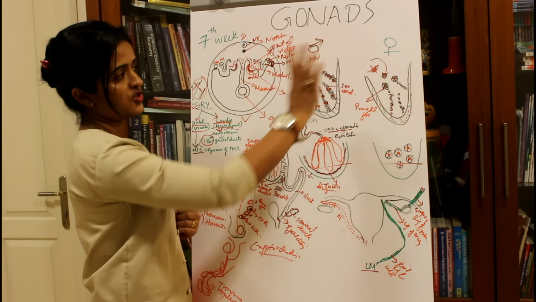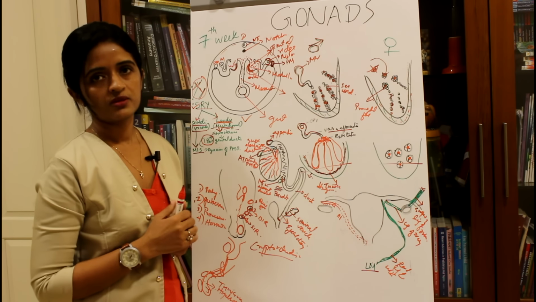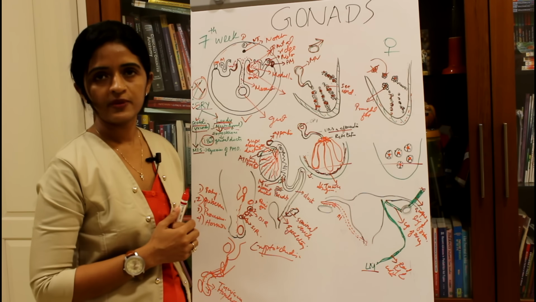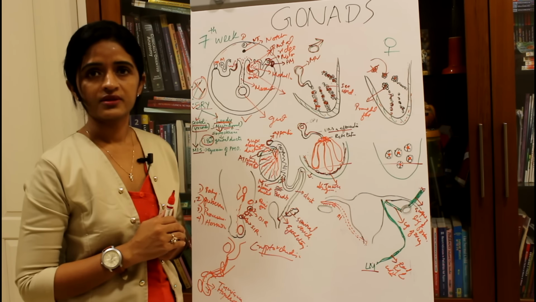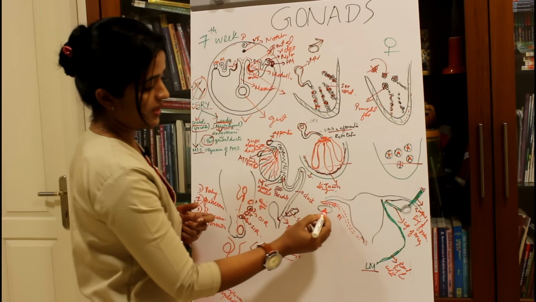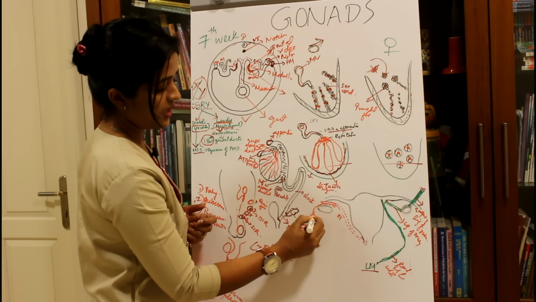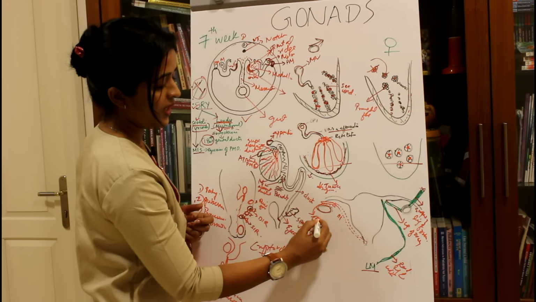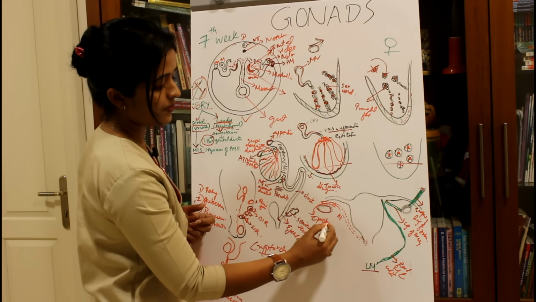We have mentioned that the mesonephric duct system is vanishing if it is going to be a female baby. Sometimes it may persist. What will happen if it is persisting? It is seen as three structures. If it is seen above the ovary, it is called epiphoron.